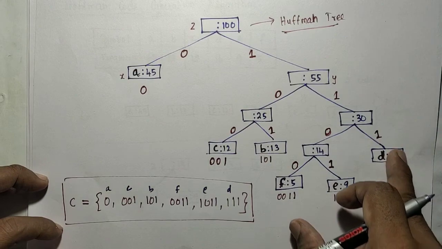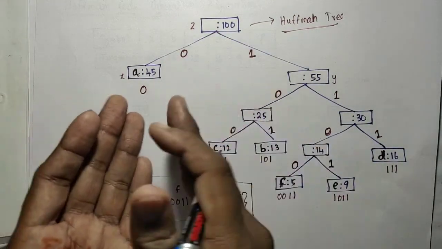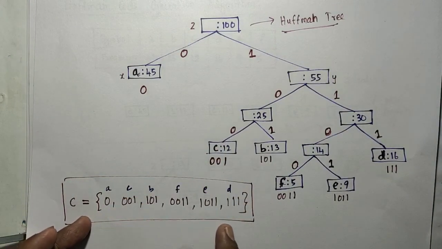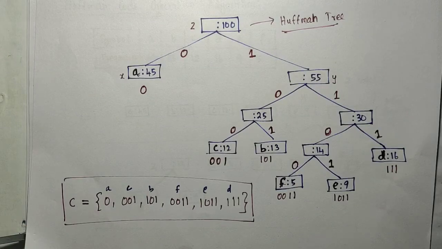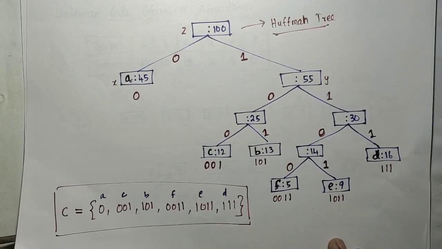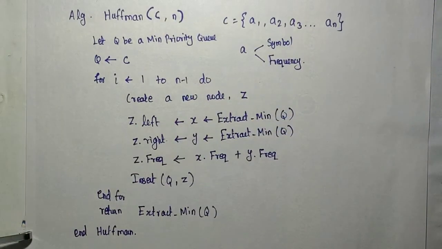Based on the assignment of 0s and 1s, you may have multiple answers for the Huffman code. All are valid Huffman codes, and you are going to find the optimal one. So this is the greedy algorithm for generating the Huffman code.